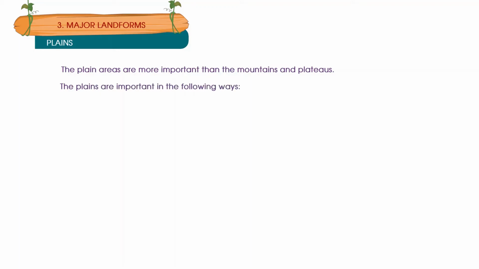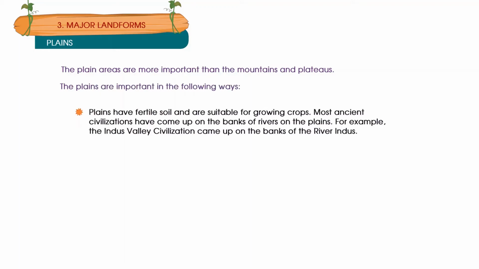The plain areas are more important than the mountains and plateaus. The plains are important in the following ways. Plains have fertile soil and are suitable for growing crops. Most ancient civilizations have come up on the banks of rivers on the plains. For example, the Indus Valley civilization came up on the banks of the river Indus.